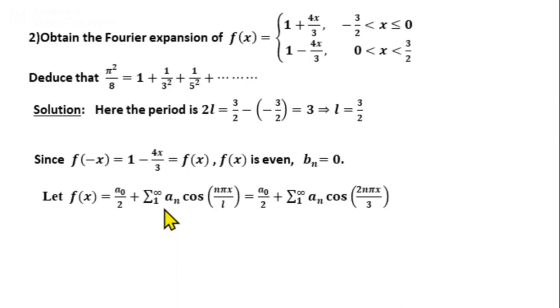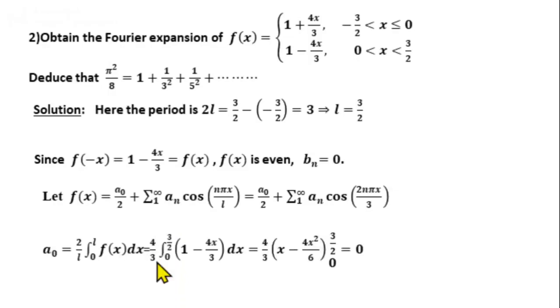So what is the a0 formula? The formula for a0 for an even function is 2 by L integral from 0 to L f of x dx. Substitute for L: 2 by 3 by 2, or we can write 4 by 3 into integral from 0 to 3 by 2. In the interval 0 to 3 by 2, the given function is 1 minus 4x by 3.